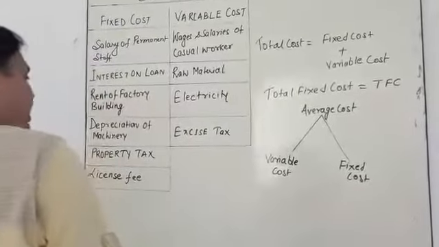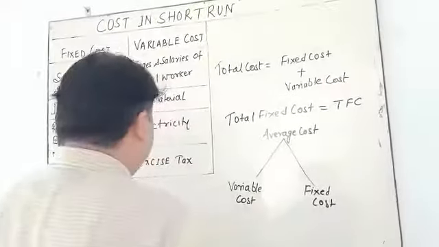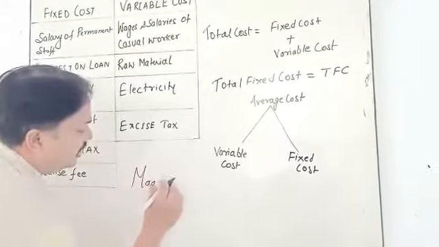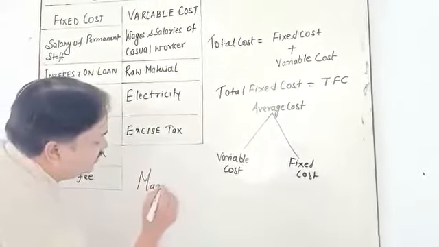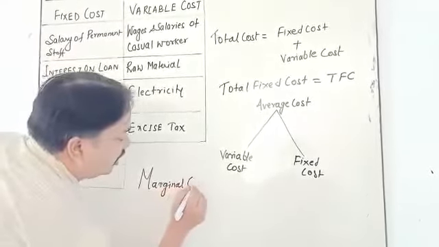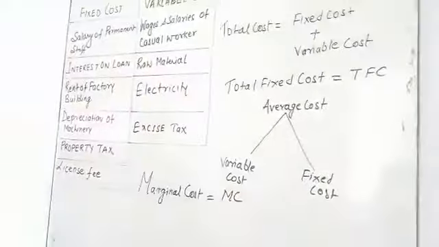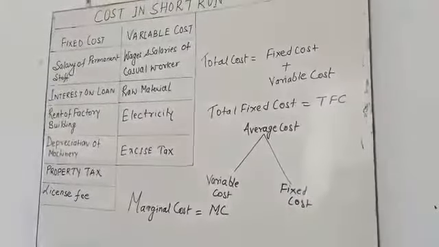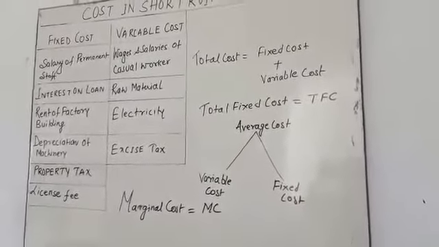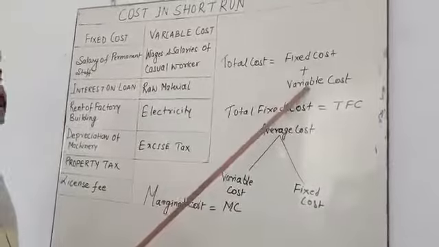Then you also have marginal cost, my dear student. Marginal cost is called MC, and MC is calculated with the total cost. So there are different types of cost. First is total cost, which is equal to fixed cost plus variable cost.